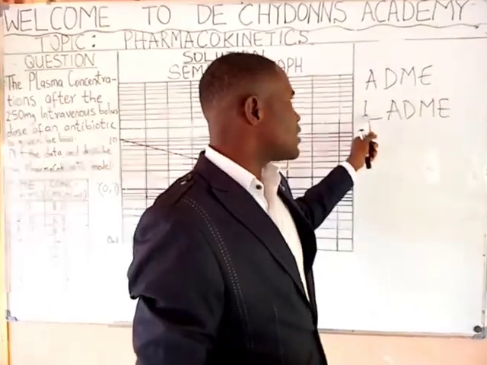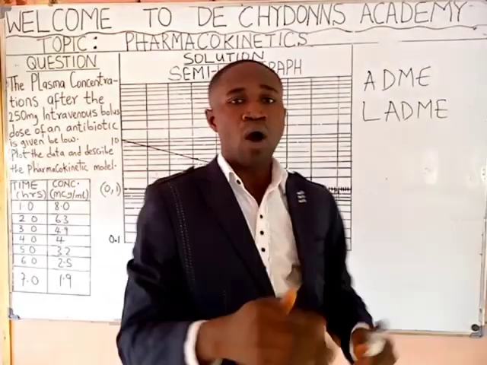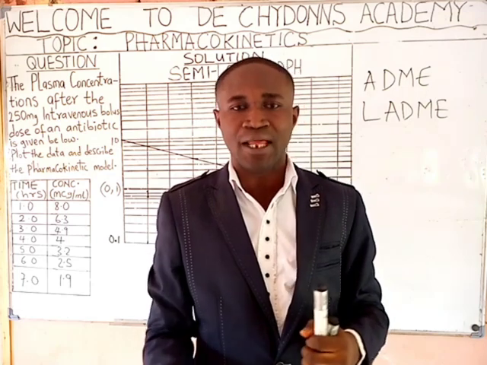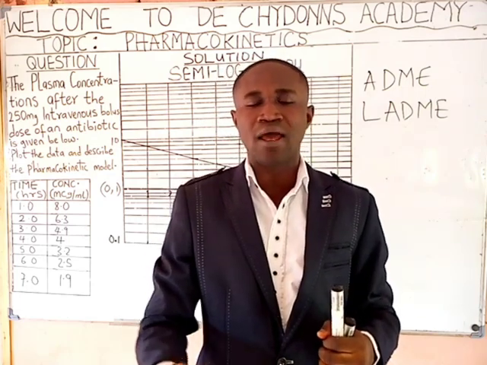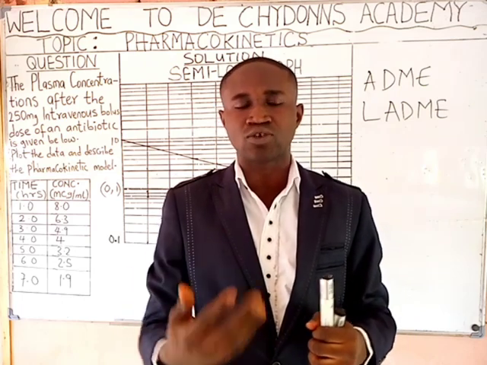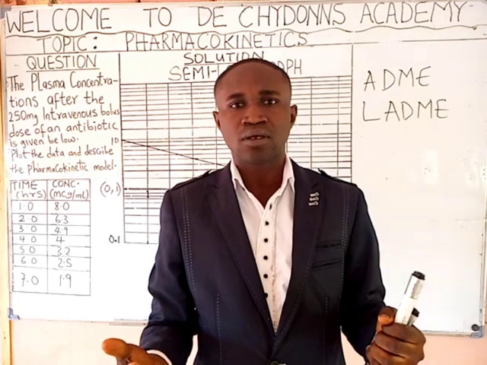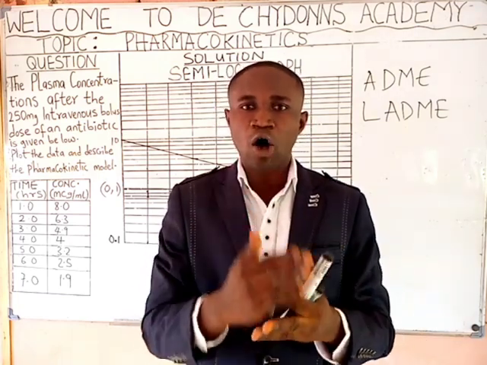We include this L when we talk about some dosage forms such as oral drugs, tablets, capsules. When a tablet or a capsule is taken into the body, it will not start working immediately. It must get broken down, get dissolved.